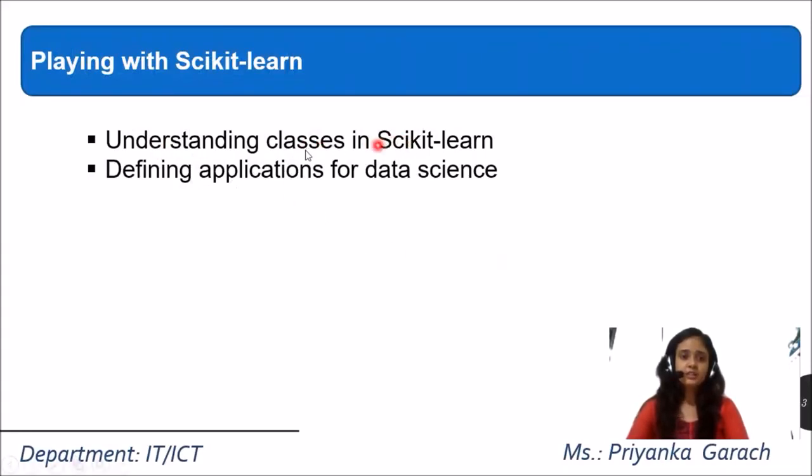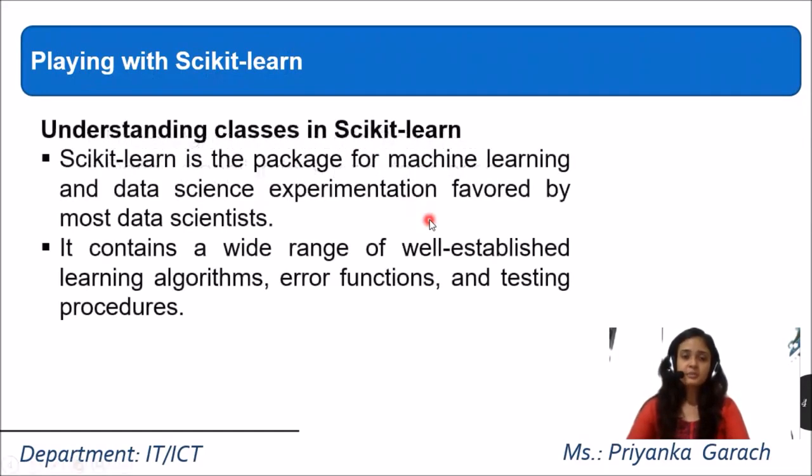We have to see understanding the classes in scikit-learn and defining applications for data science. This scikit-learn library we have already used when we implemented our linear regression model. So what is scikit-learn? Scikit-learn is a package for machine learning and data science experimentation favored by most data scientists.